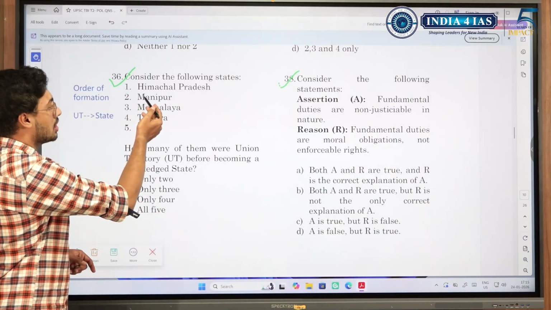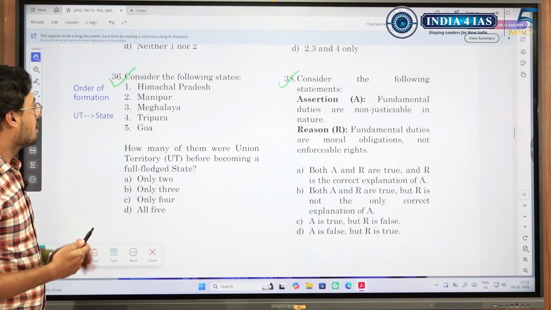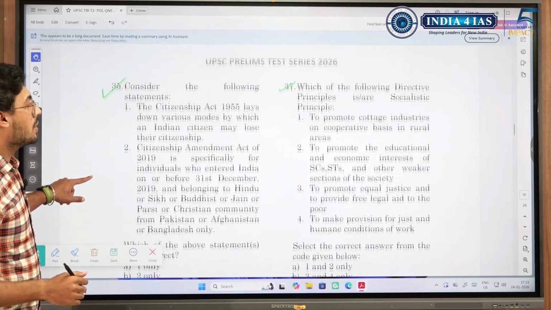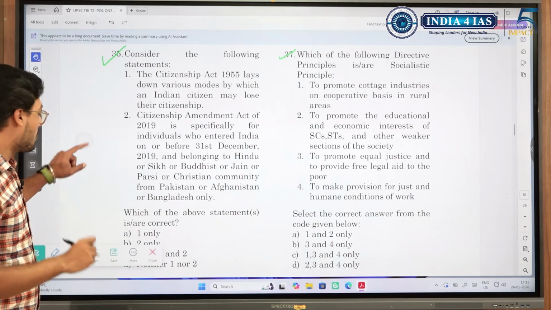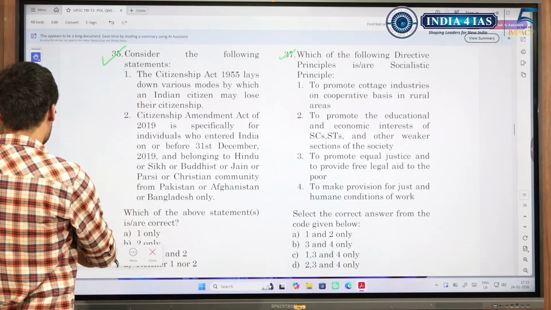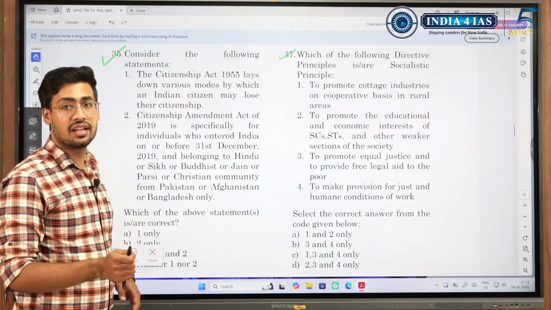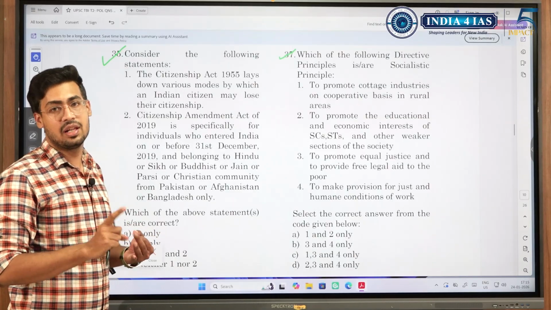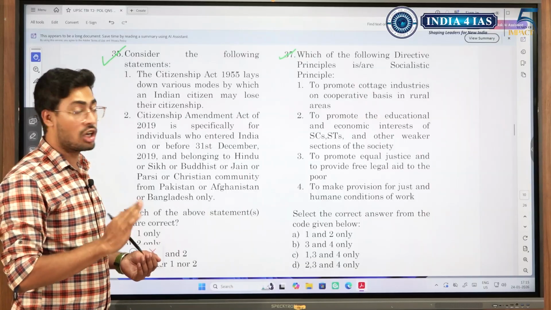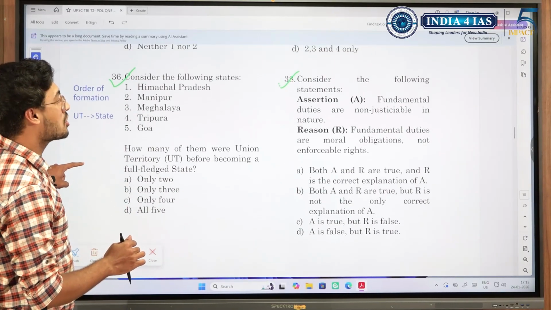See, every year UPSC doesn't tend to ask these kind of questions, but once in 3 years, 4 years, it tries to go towards this basic to test your understanding. Because many people wouldn't have studied, and that is the time when UPSC will ask. Similarly, which of the following are directive principles of socialist principle? Constitution has not classified the DPSPs into socialist, Gandhian and liberal principles. It is we who have classified it, so it is more of a convention and it is not mentioned in the Constitution. So socialist principles, it was an easy question.